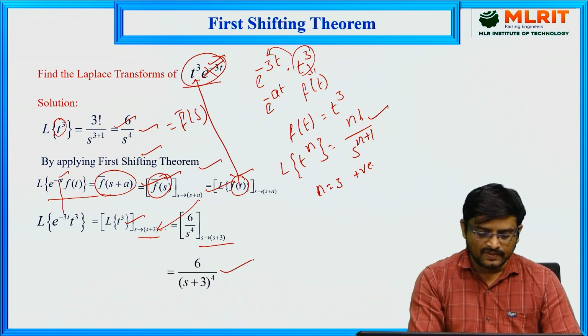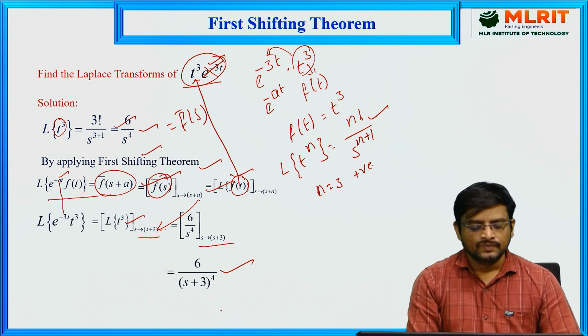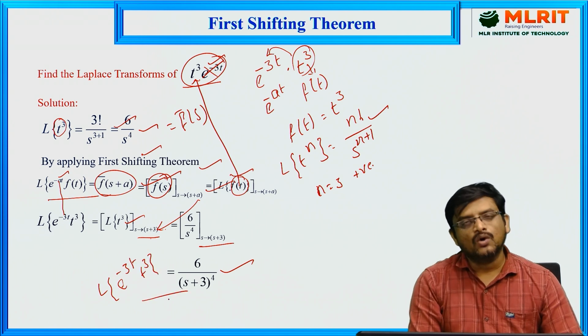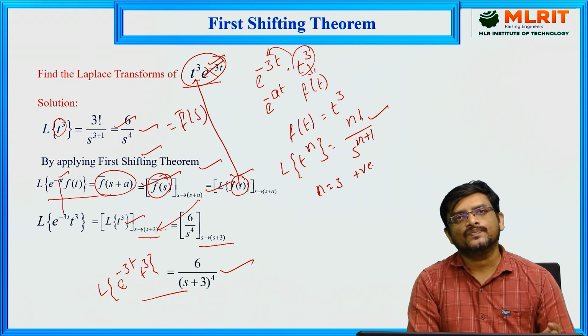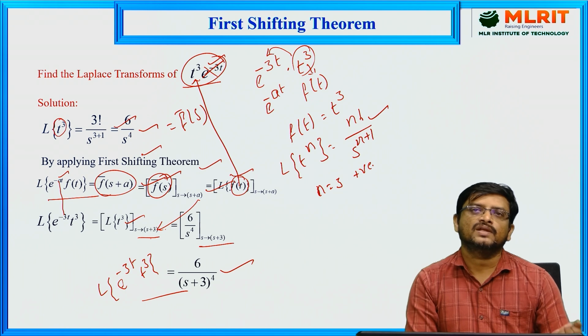So finally we will get 6 by s plus 3 whole to the power of 4. This is the Laplace transform of e power minus 3t into t cube. So this is the way we can use this first shifting theorem to get the Laplace transform for any function which is multiplied with an exponential function.